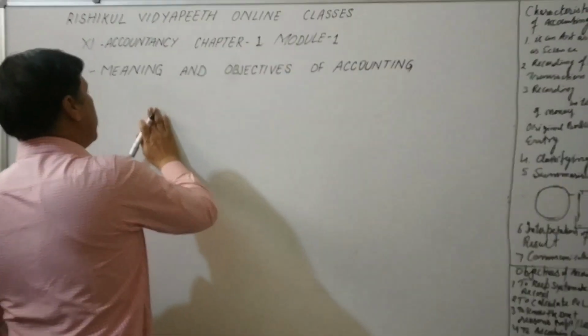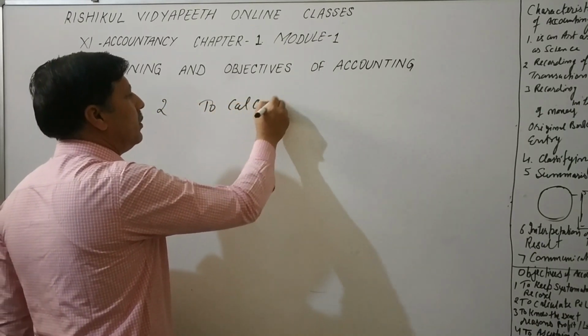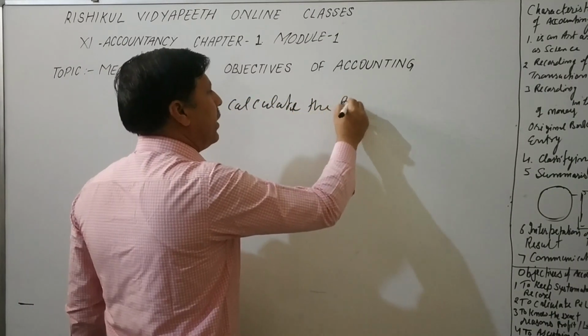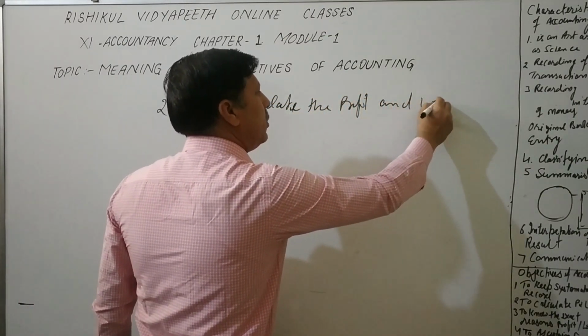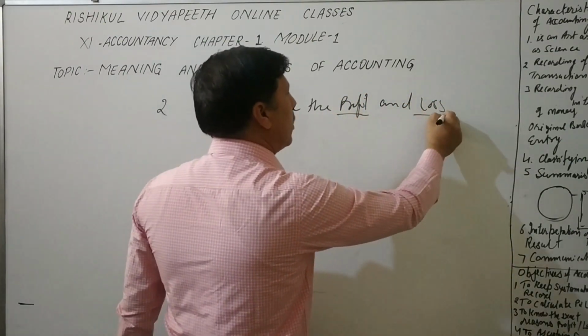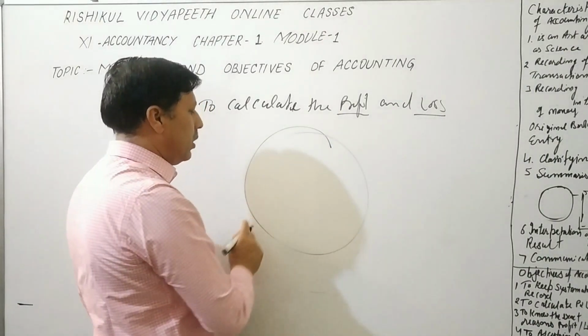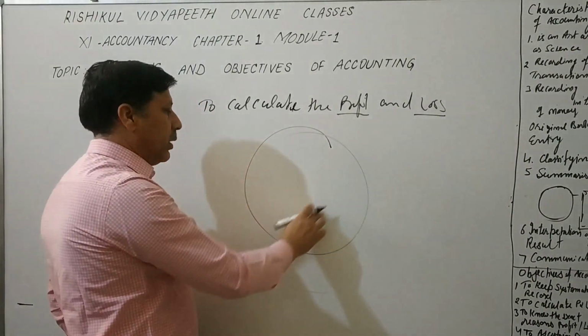Second objective is to calculate the profit and loss. What is the profit and what is the loss? We can calculate with the help of accounts. If we have proper accounts, what we invest, what is our functioning.